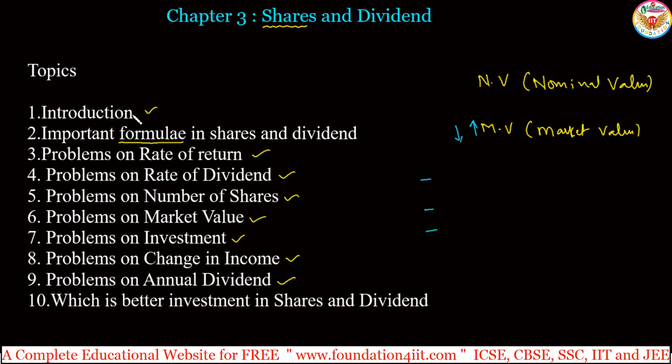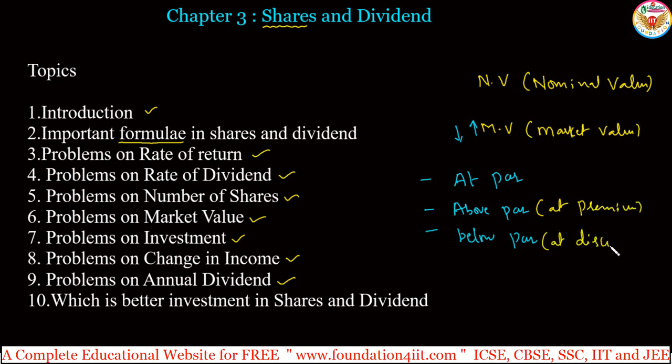Then let us see the formulas later. And here are at par, above par and below par, or the terms at premium and at discount. Below par means at discount. These terms are based on nominal value and market value.